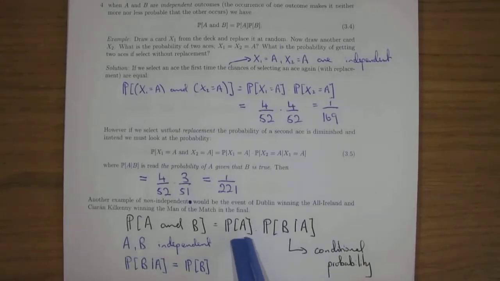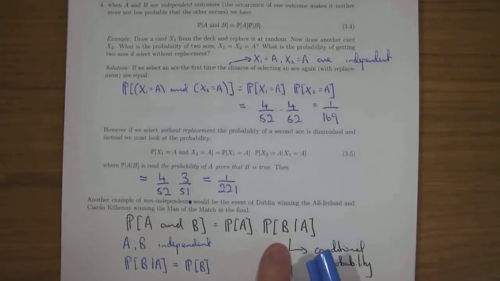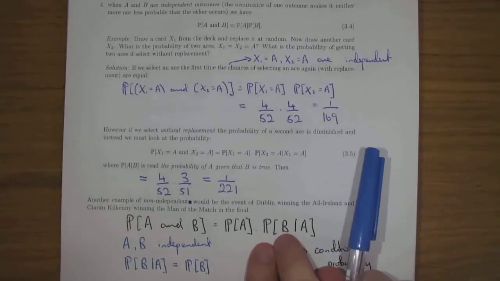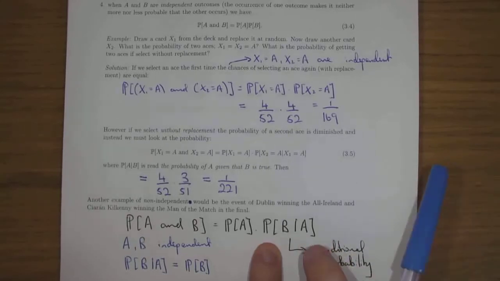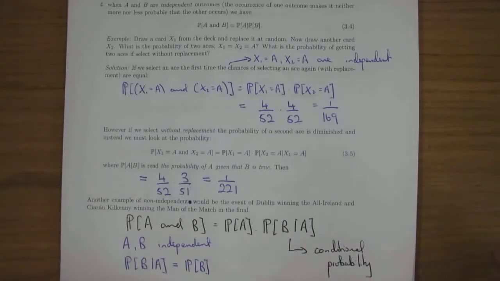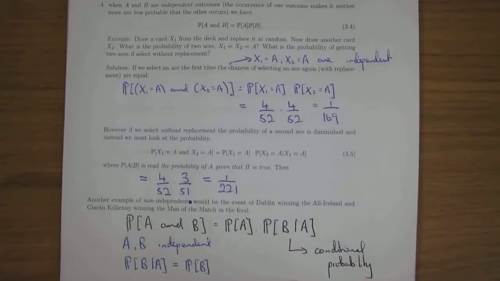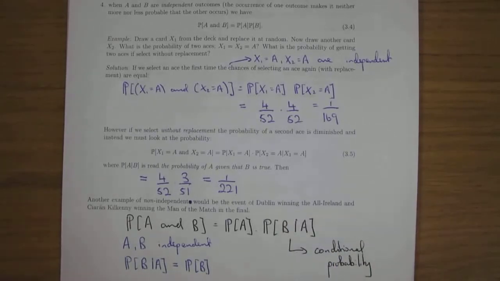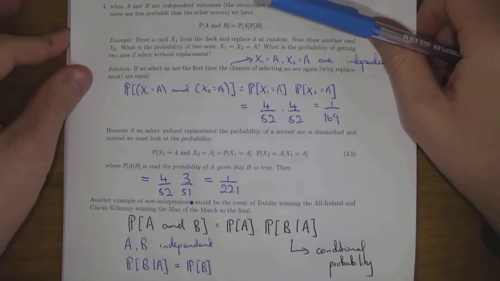They'll give you the probability of Dublin winning the All-Ireland. That'll be the normal odds. And then they'll look at the probability of the odds of Kilkenny winning the man of the match, given that Dublin won, which will be a much higher probability than just not including that. So if Dublin win, the probability changes, so they're not independent. I think that's all I wanted to say there.